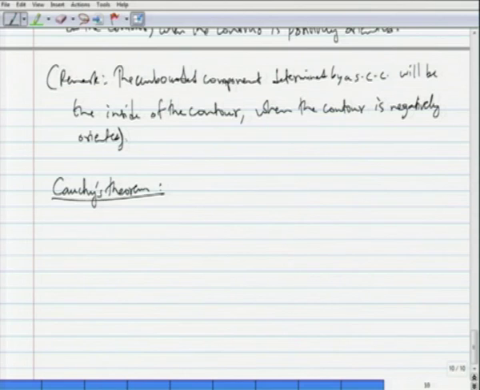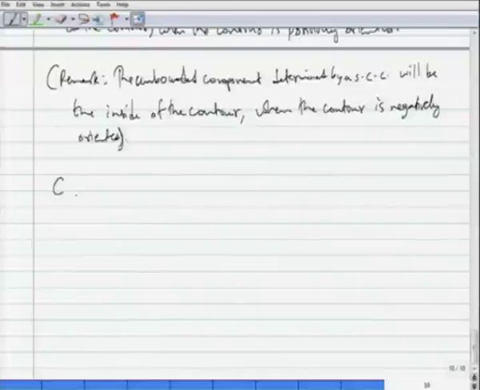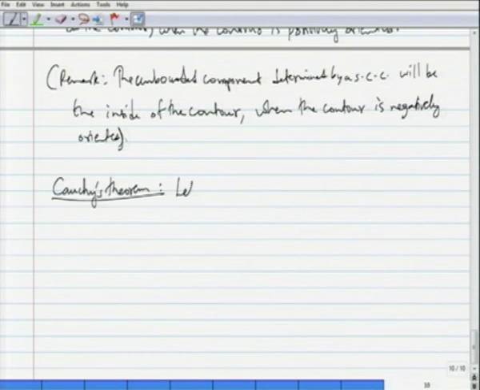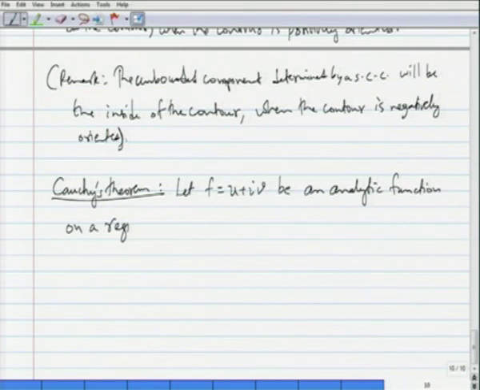And this is a direct consequence of the Cauchy-Riemann equations and Green's theorem for functions of two real variables. Okay. So, here is the statement. Let f equals u plus i v, I am writing f as its real and imaginary parts like that, be an analytic function on a domain or on a region, an open connected set.